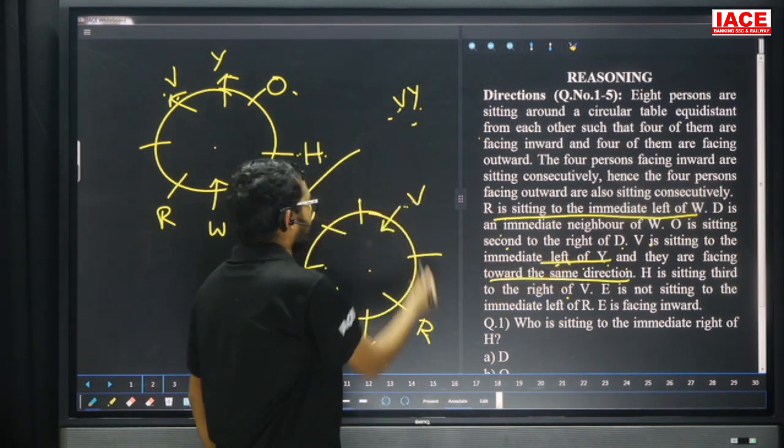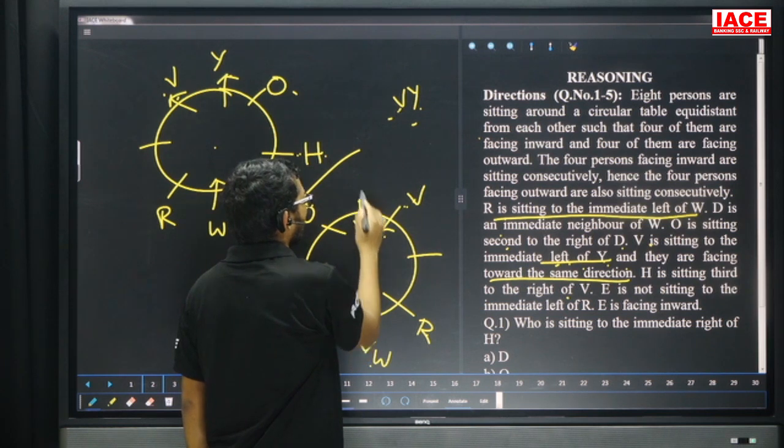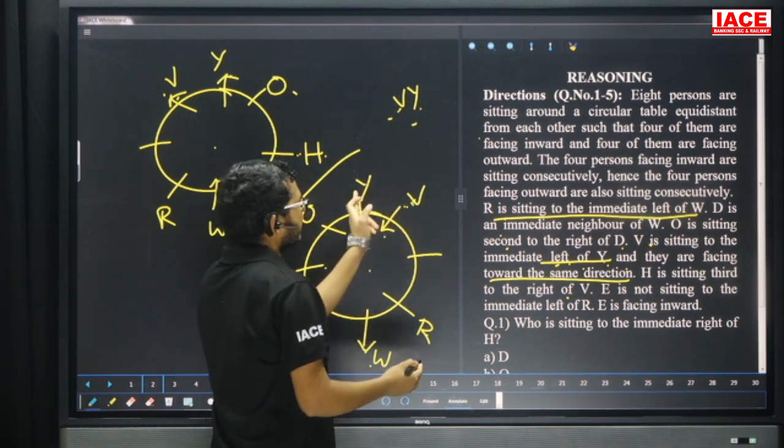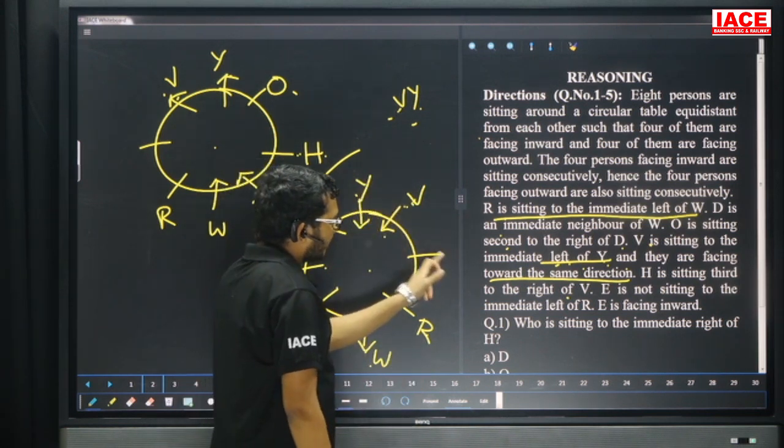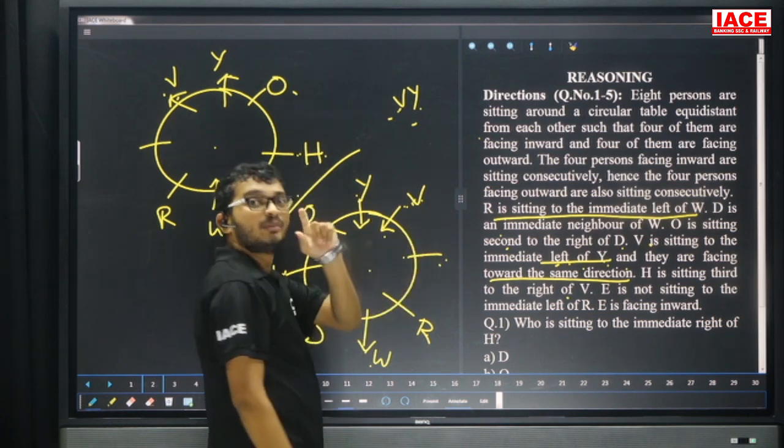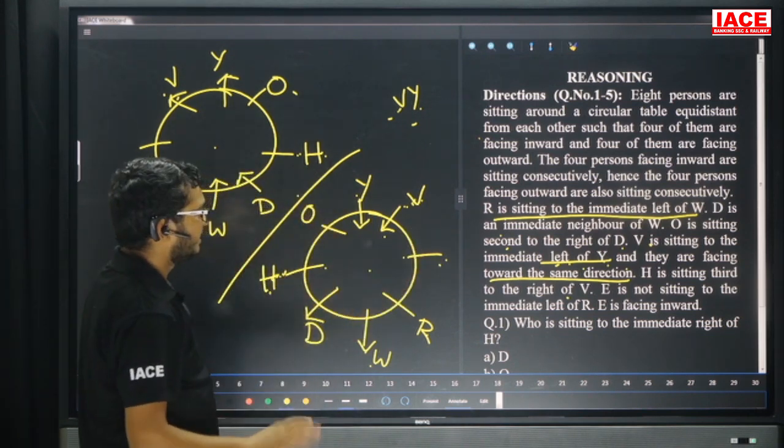Both are facing the same way. V is inside, so now Y is also inside. Y inside means V is immediate left of Y. If I take Y inside here, then V is immediate right. Our requirement is immediate left. Yes, leave it. Next point.